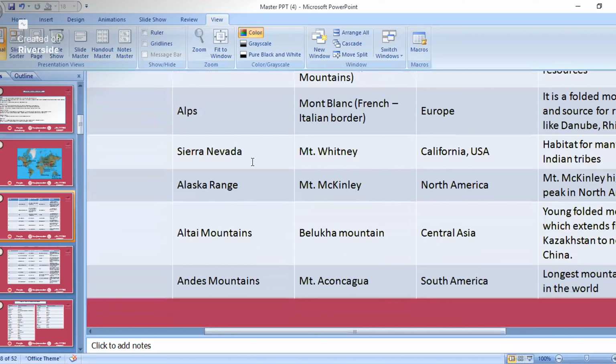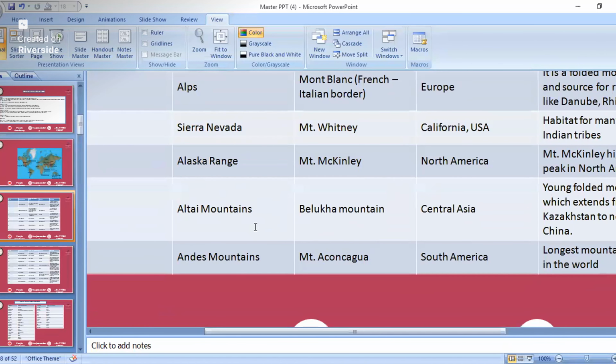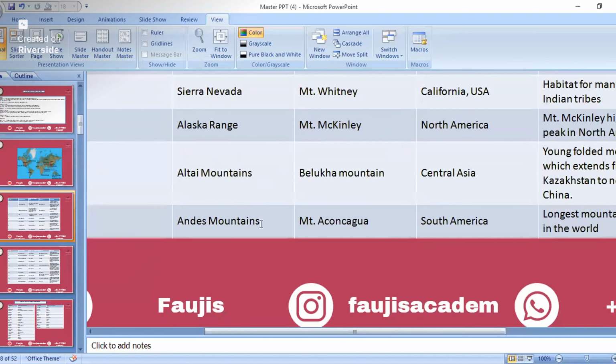Then this Sierra Nevada mountain is in California, USA, and Alaska range also in North America. These two are not that much important, but okay, we'll see about this one also. And now see, Altai Mountains, we had seen, that is in China area. So that is in Central Asia. And highest peak is Beluga Mountain. And then Andes Mountain, in South America, and highest peak of Andes Mountain is Mount Aconcagua.